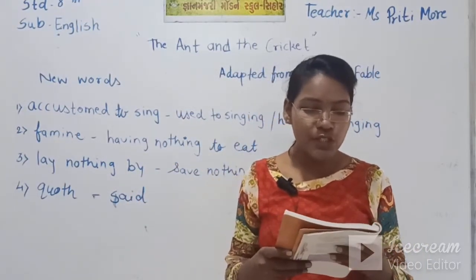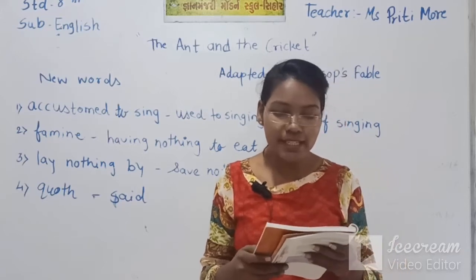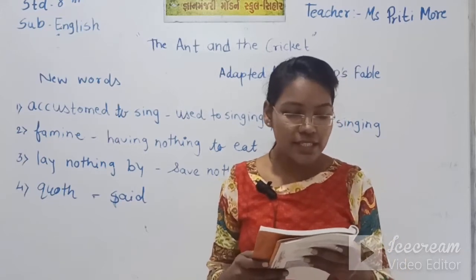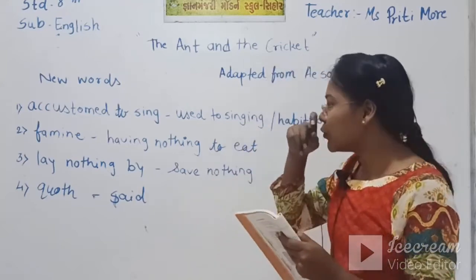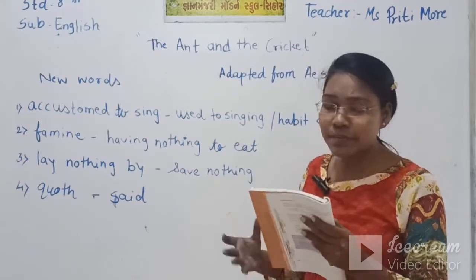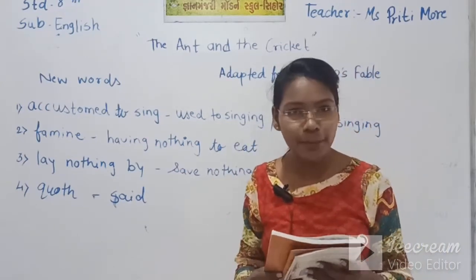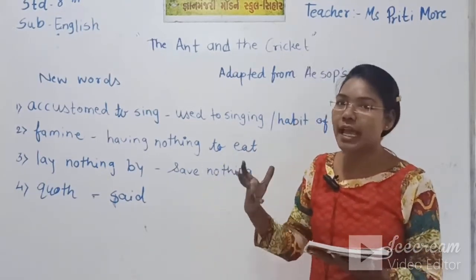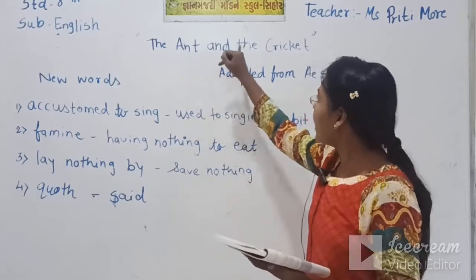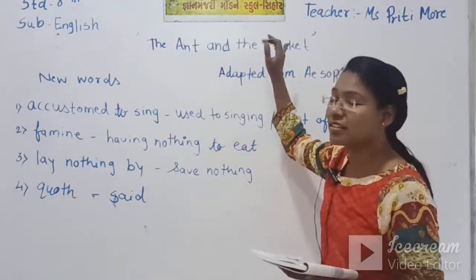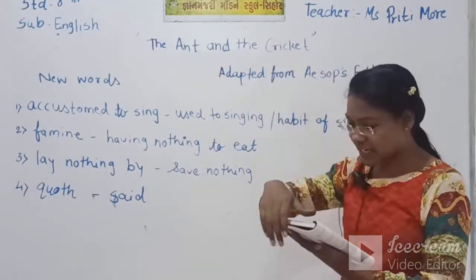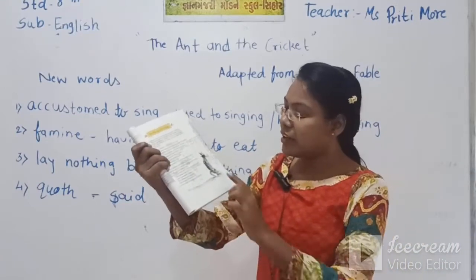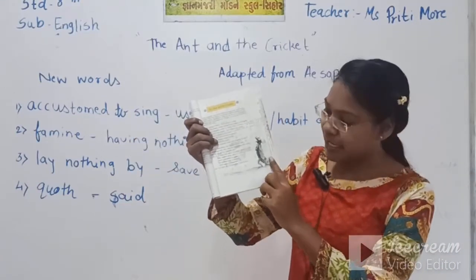A fable is a story, often with animals as characters, that conveys a moral. In the fable book, there are poems and stories of animals which focus on the character of the animal, insect, bird and everything. The ant and the cricket, both are insects. You can see the cricket insect in your textbook.